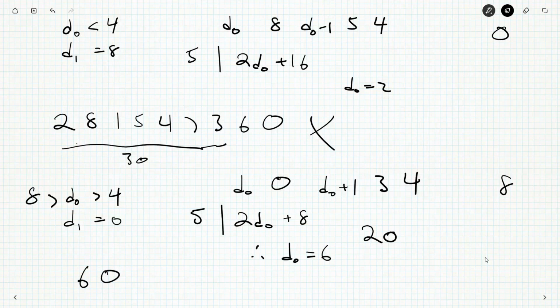So 6, 0, 7, 3, 4. The 6 goes down to a 1. The 0 bumps up to a 5. The 7 goes down to a 2, and the 8 comes up to a 3. Or the 3 comes up to an 8. 6, 3 is 9. 7 is 16. 4 is 20. We have 26 here.